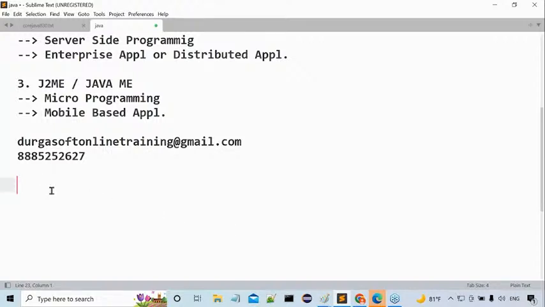The duration of this course: core Java will take 2.5 to 3 months. A basic package and a full package are available, and depending on the package, the course duration will increase. Only core Java, I will take 2.5 to 3 months. I will give the plan and everything tomorrow, guys. Karthik, everything I will discuss tomorrow. Please try to attend the session tomorrow. Don't worry.